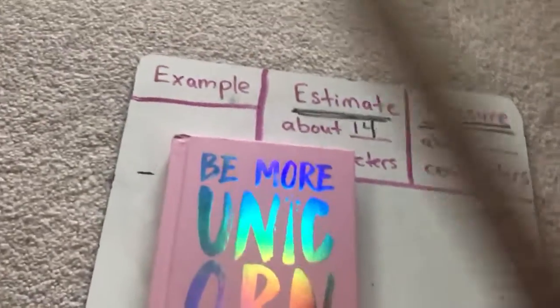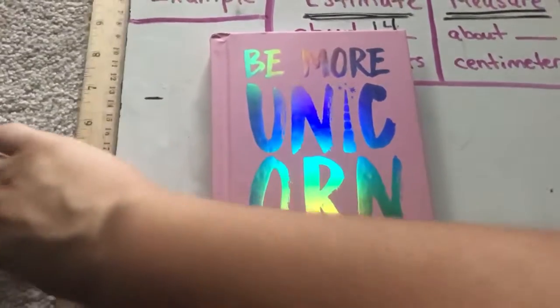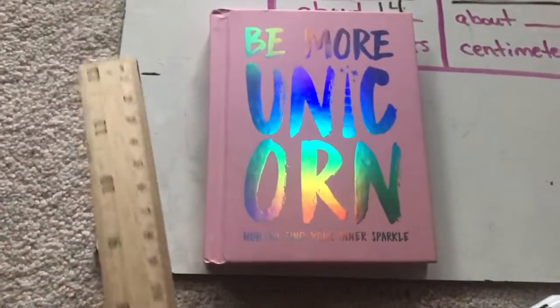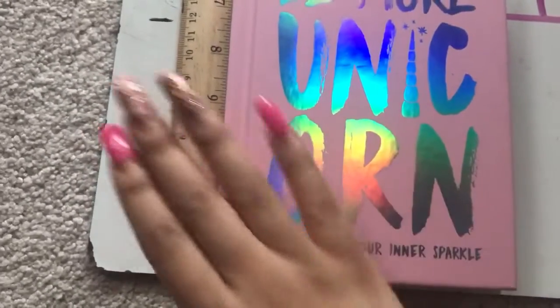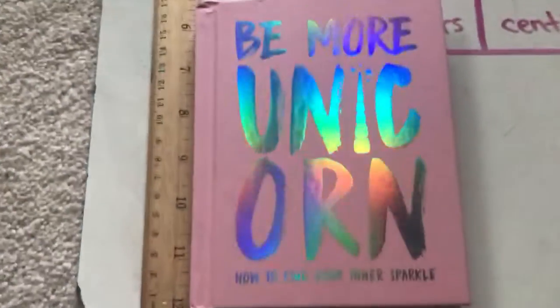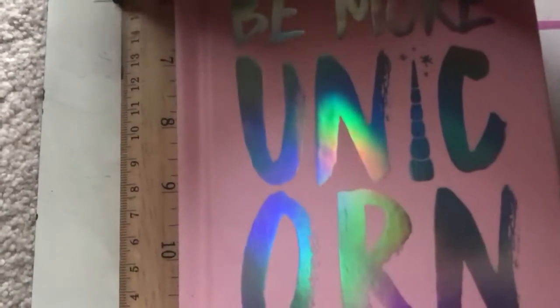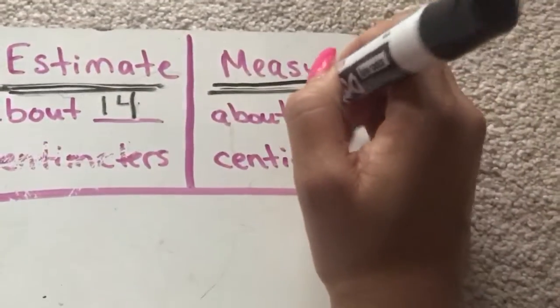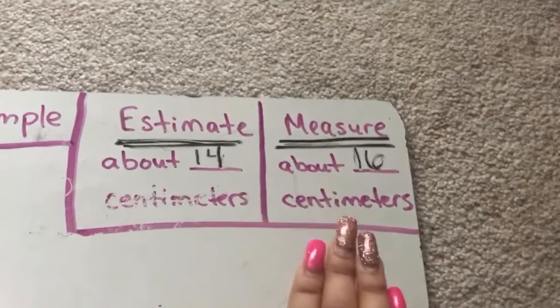So now I'm going to take my wand ruler, and I'm actually going to measure it, making sure it's nice and straight, making sure I'm on the centimeter side. Tricky, tricky, don't get tricked. Make sure you're on the centimeter side of your ruler, lining it up, okay. Going to the very top, I see that it ends right here at about 16. So my book is about 16 centimeters. So I was pretty close, but not exactly the same.